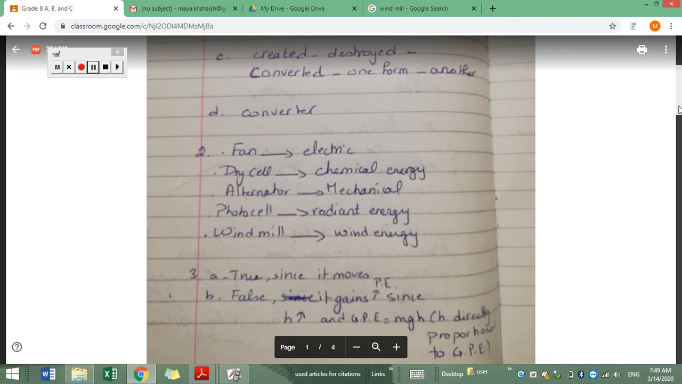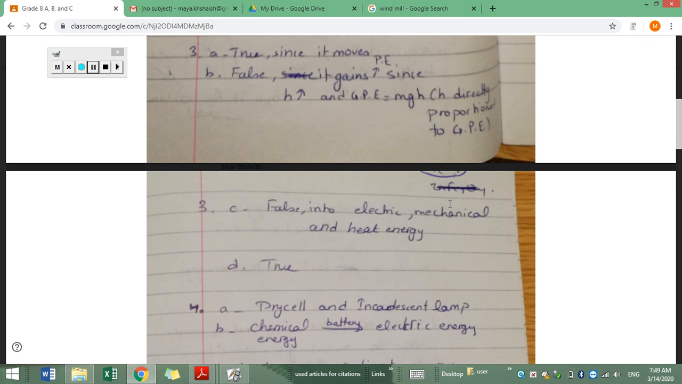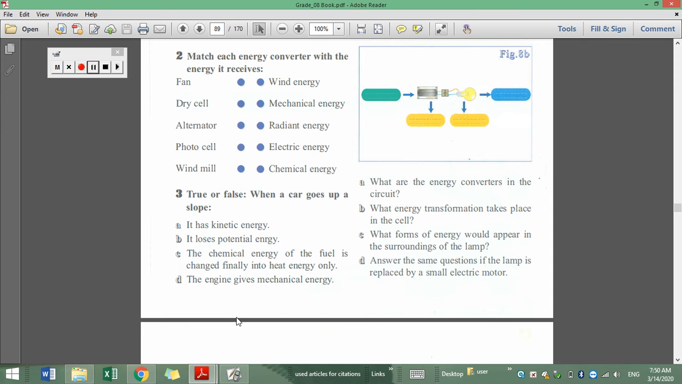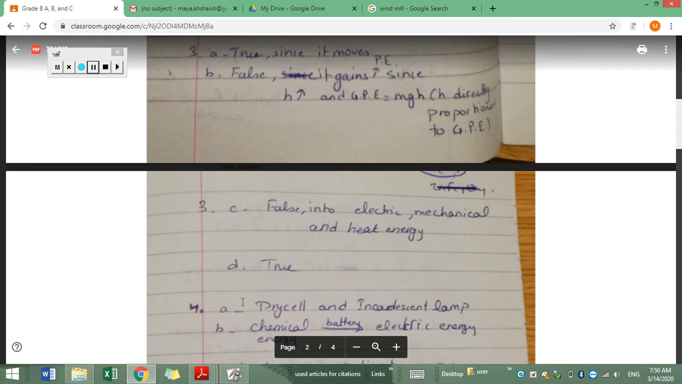So in the solution here, what did we say? False, it changes into electric, mechanical and heat, not only heat energy. What about part D? The engine gives mechanical energy. The engine gives finally mechanical energy. Yes, it receives chemical energy and it gives finally, and the objective is to allow the car to move. That's why we can consider it as transforming chemical energy into mechanical energy.